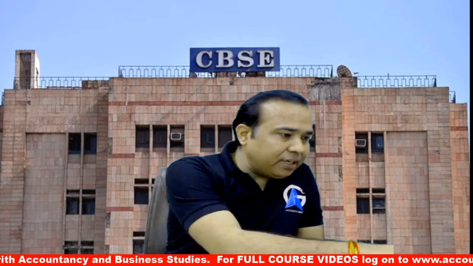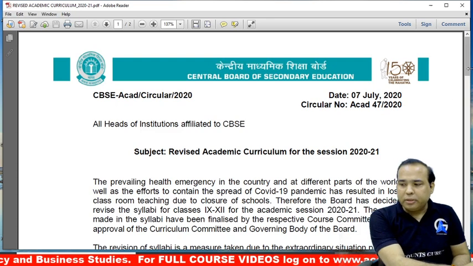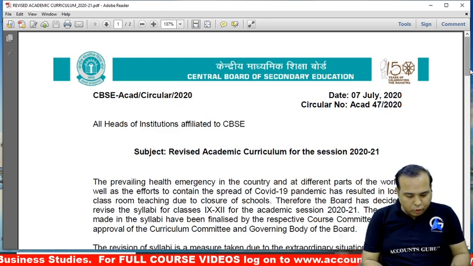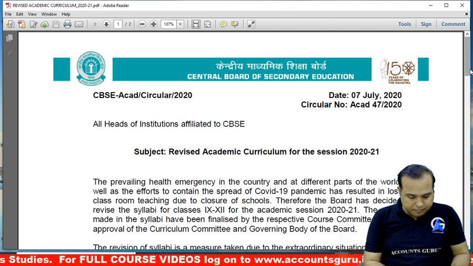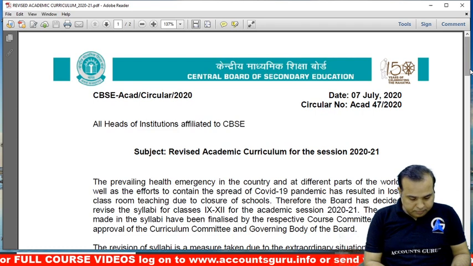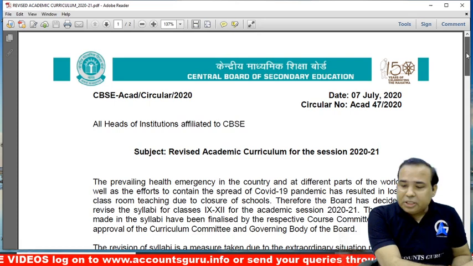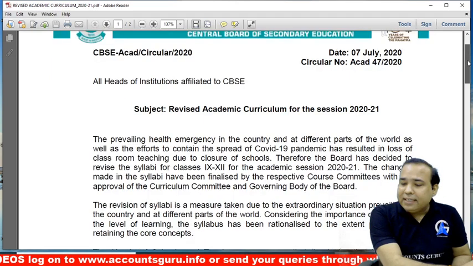So, first of all, what are the changes we have? Let us understand. But for that, we need to see the official letter from CBSE side. What is the official letter from the CBSE side we have got? This is what we have got. Just see. This is what we have got from the CBSE, that it is a revised academic curriculum for the